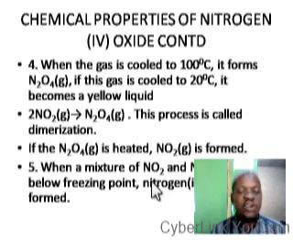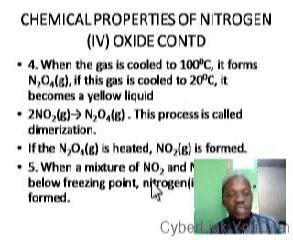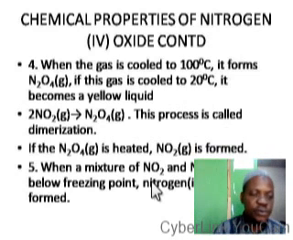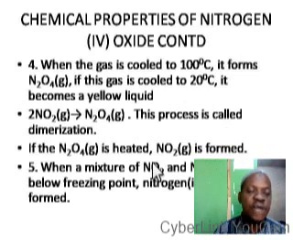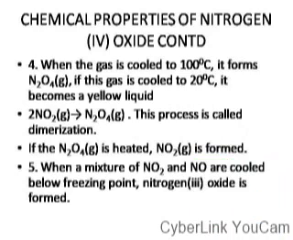If dinitrogen 4 oxide is heated back, it will form nitrogen 4 oxide. So the reaction is reversible. Then when you have a mixture of nitrogen 4 oxide and nitrogen 2 oxide together, the two of them will react to form nitrogen 3 oxide. That is NO2 plus NO to form N2O3, and that is what we call nitrogen 3 oxide.